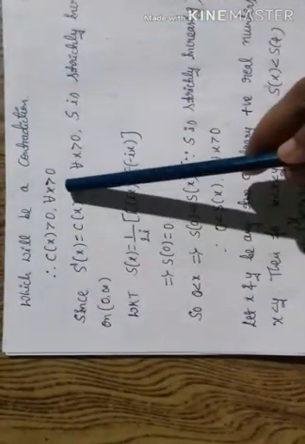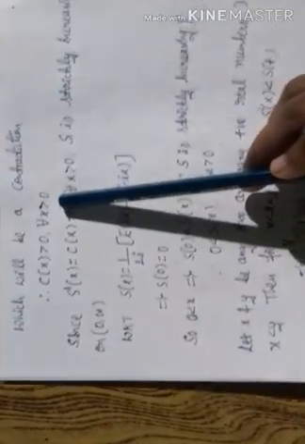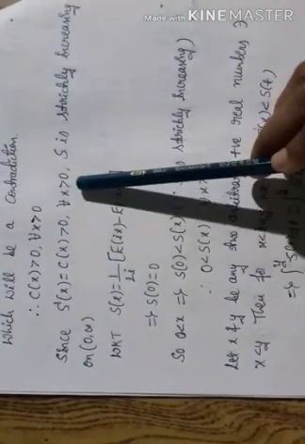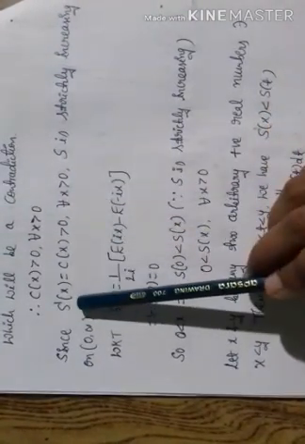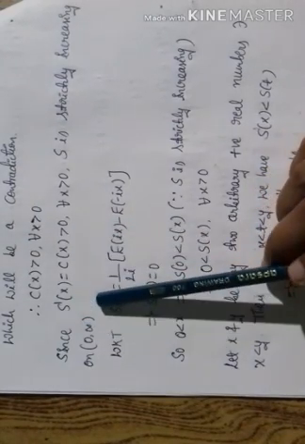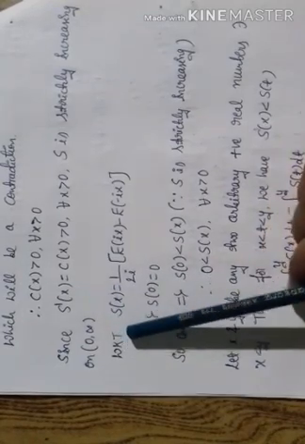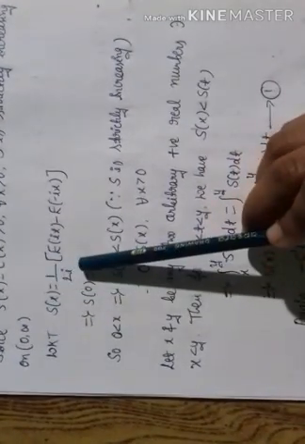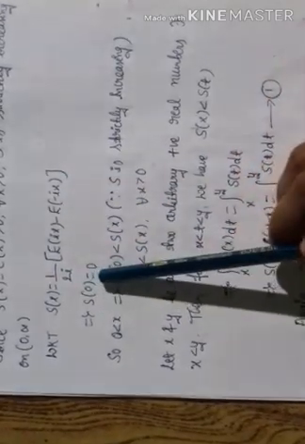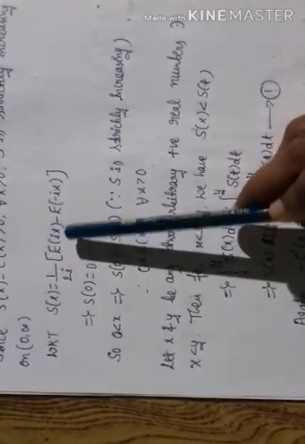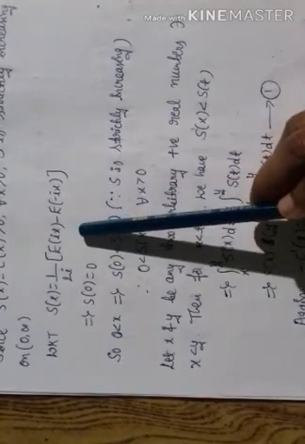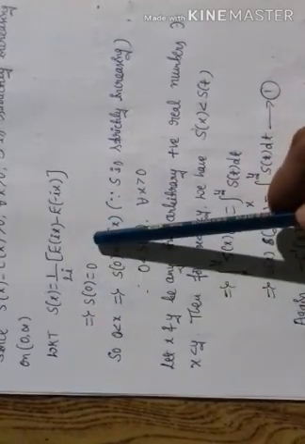Therefore, c of x is greater than 0 for all x greater than 0. Since s dash of x is equal to c of x, which is greater than 0 for all x greater than 0, s dash of x is greater than 0. So, s is strictly increasing on the open interval 0, infinity. We know that s of x is equal to 1 by 2i into e of ix minus e of minus ix. Put x is equal to 0. Therefore, e of 0 minus e of 0, 1 minus 1 is equal to 0. Therefore, s of 0 is equal to 0.